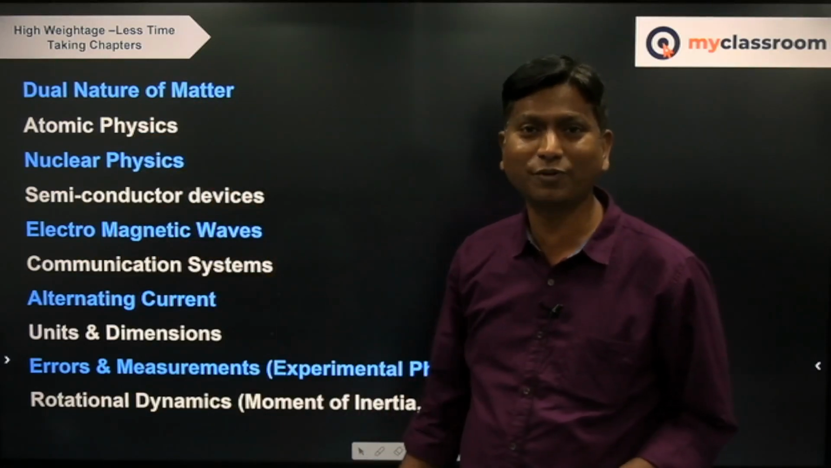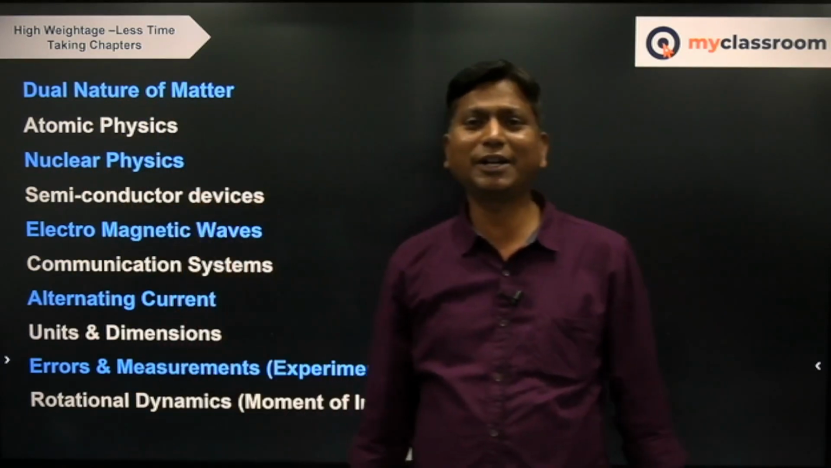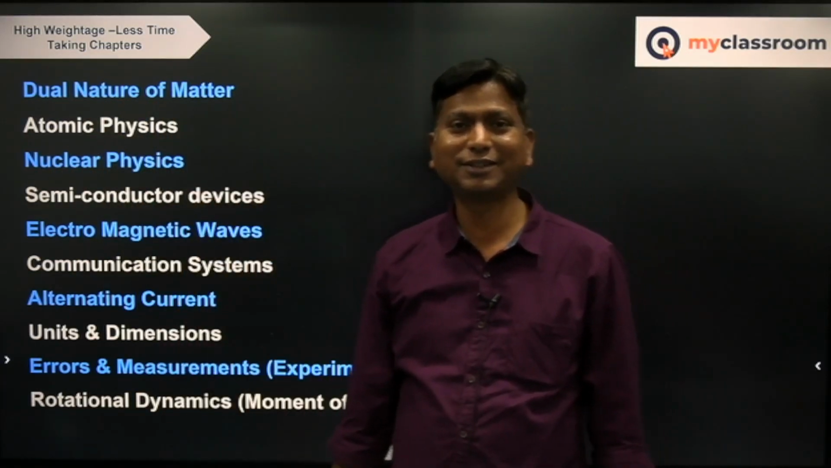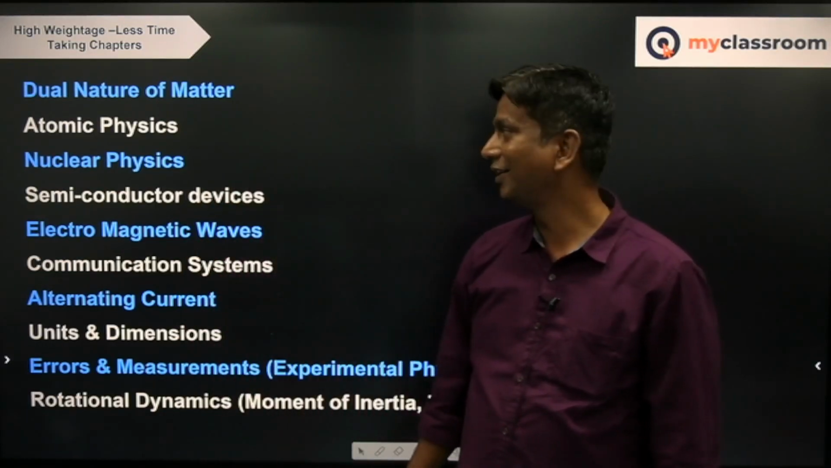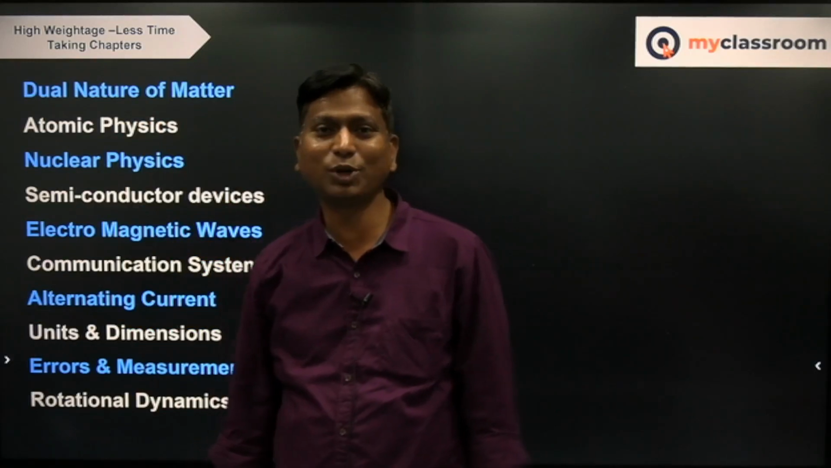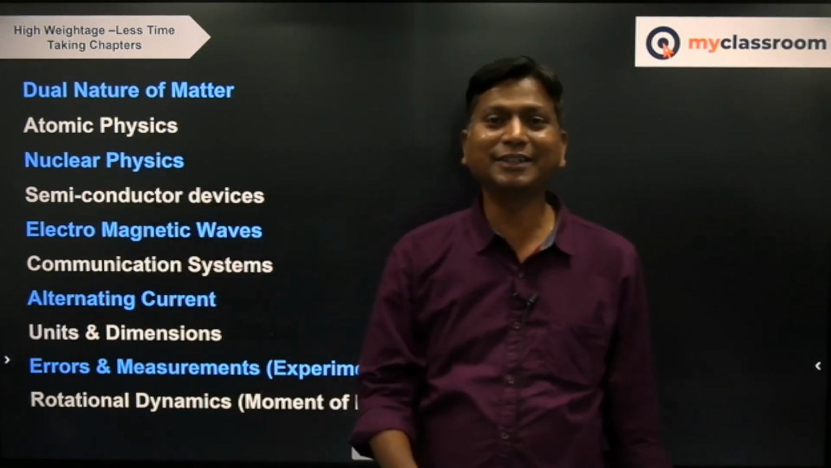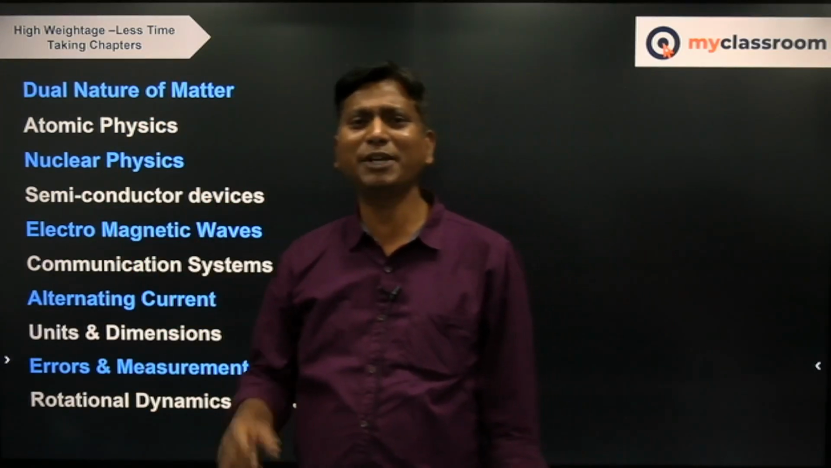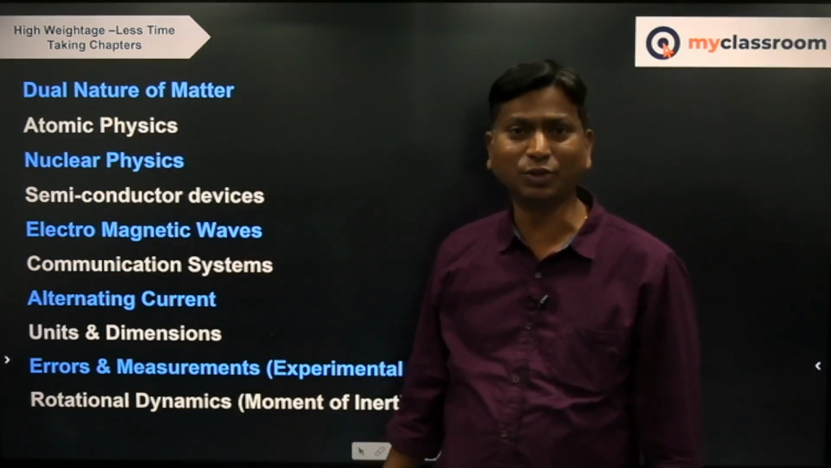Of course, I'll also let you know which subtopics have more weightage. In dual nature of matter, we have photoelectric effect, de Broglie wavelength, and the theory of photons, and all related questions will be asked. In atomic physics, you have Bohr's hydrogen model, which is easy to learn, and also X-rays, characteristic X-rays and continuous X-rays, or sometimes there can be combination questions with Bohr's hydrogen model and the photoelectric effect.